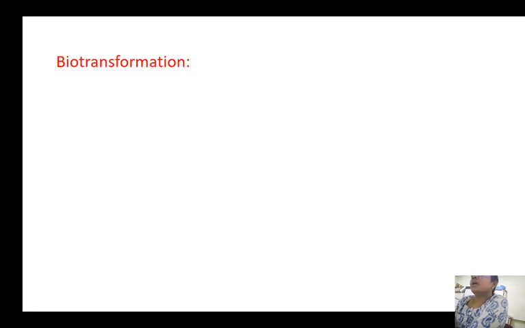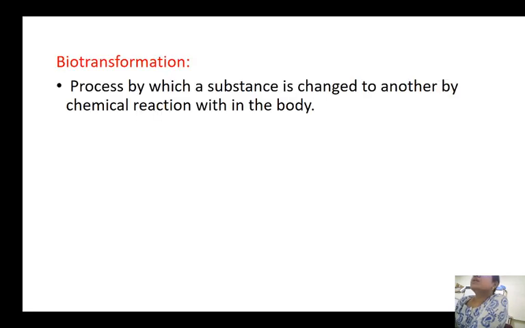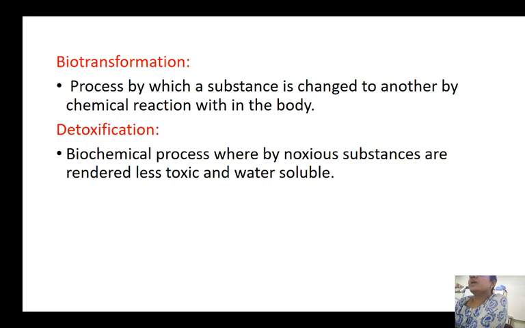the definition of biotransformation. Biotransformation is a process by which a substance is changed to another by a chemical reaction within the body. Detoxification. Detoxification is a biochemical process whereby noxious substances are rendered less toxic and water soluble. So in biotransformation, the substances are changed to another form, whereas in detoxification, the noxious substances are rendered less toxic and water soluble so that they are easily excretable.